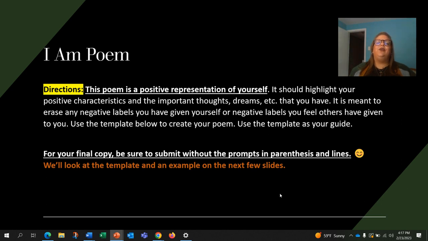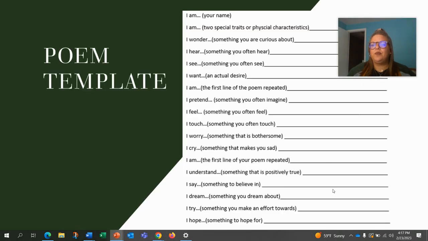So be sure your final copy is submitted without the prompts in parentheses and lines, and we'll look at a template and examples on the next few slides. So remember, this should be a positive representation of yourself, your culture, who you are, the music you like, your thoughts, your dreams, your wishes, your success, those things for yourself. So here is the template, and you will be filling in all of these prompts to ultimately make your poem.